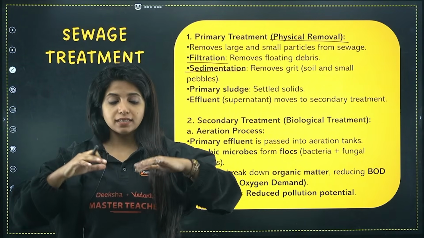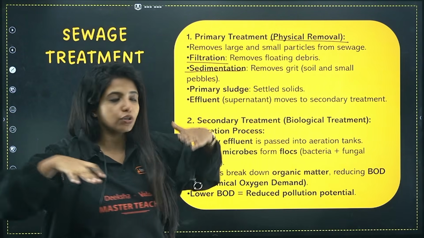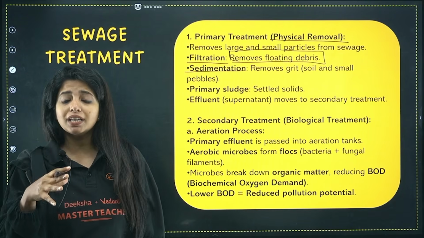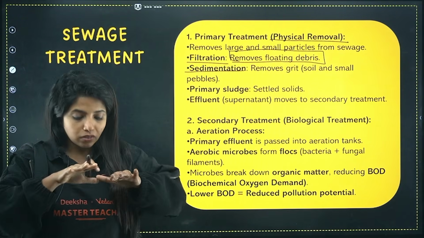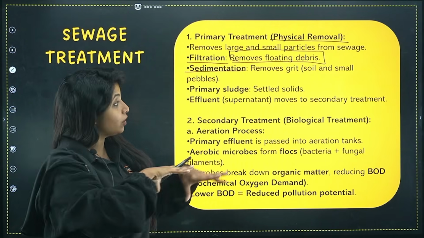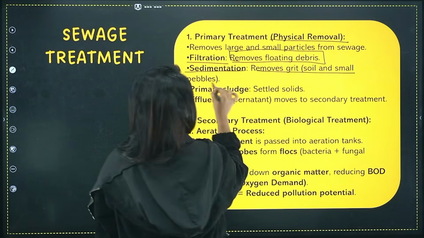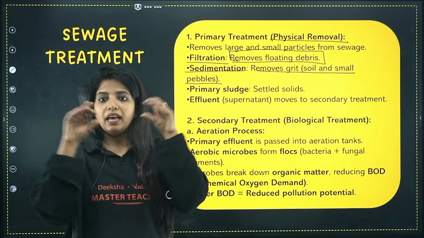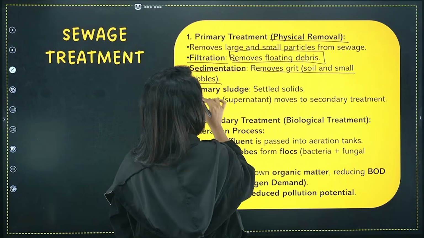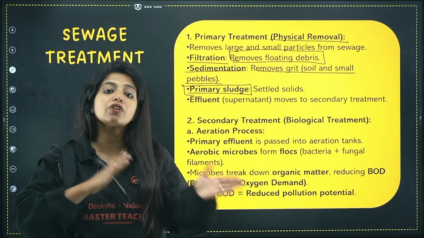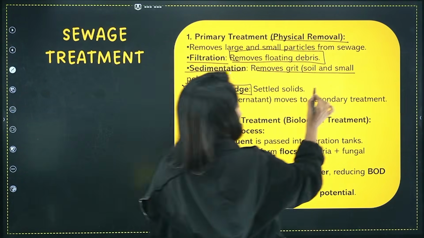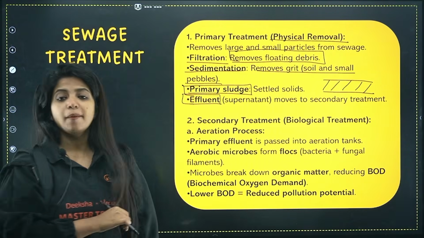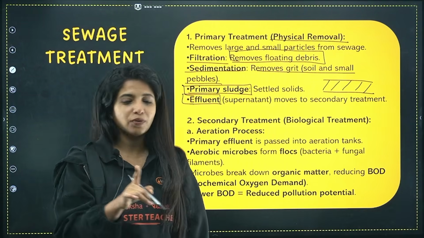Filtration means whatever things can be floating around at the top, my dear children, you can remove those floating debris. That is known as filtration. Sedimentation means whichever thing is very heavy, obviously they will be settling down. So you can remove through that. So it removes grit, soil as well as small pebbles which are heavy. Now basically these settled solids and everything floating around, what do you call this? The primary sludge. Do we need it? No, we need to remove it. Whatever is left behind is basically the fluid which is up there, and this is known as the primary effluent. What do you call it? Primary effluent.